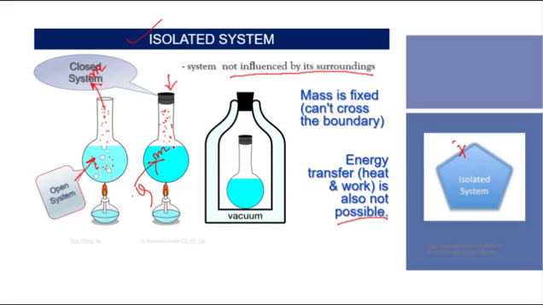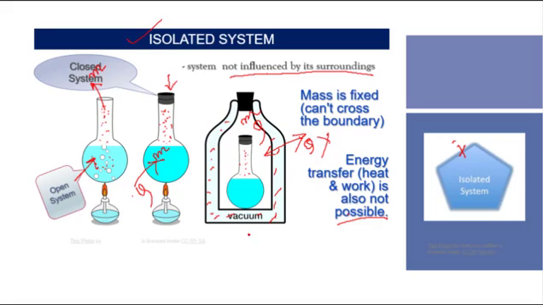Now suppose this second container is taken inside a thermoflask. As you know, a thermoflask does not allow heat transfer with the surroundings. So it will remain heated. The quantity of heat will remain the same throughout the time, theoretically at least. So this is an example of no mass transfer, fixed mass, and no heat transfer, fixed heat.